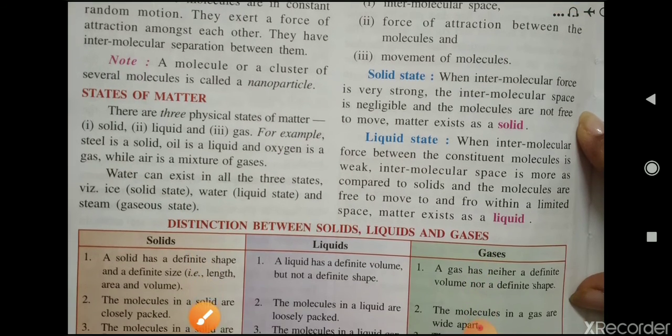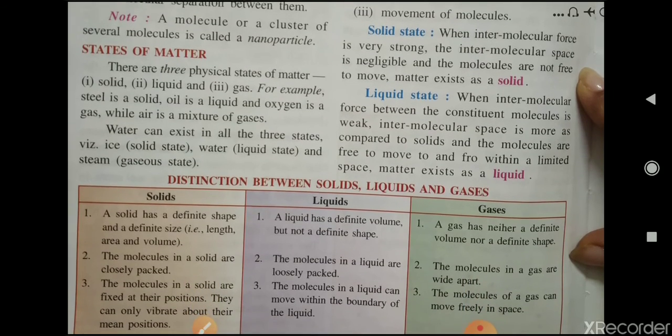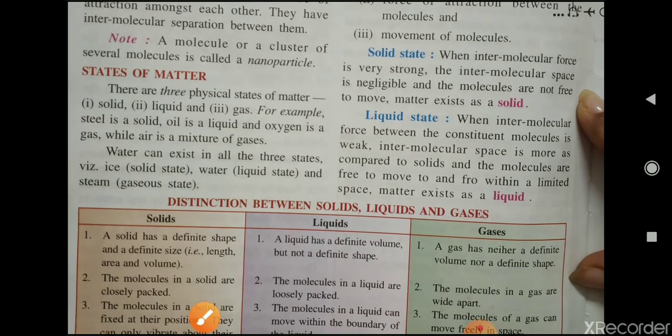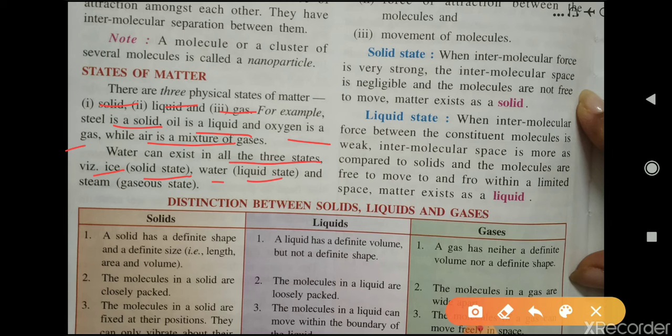Now the states of matter. There are three states of matter, that is solid, liquid and gas. For example, steel is a solid, oil is a liquid and oxygen is a gas, while air is a mixture of gases. Now water can exist in all three states, that is ice as the solid state, water as the liquid state and steam as the gaseous state. Okay.